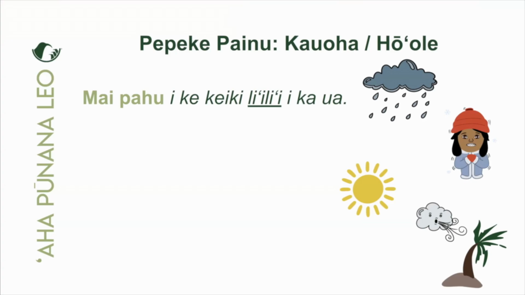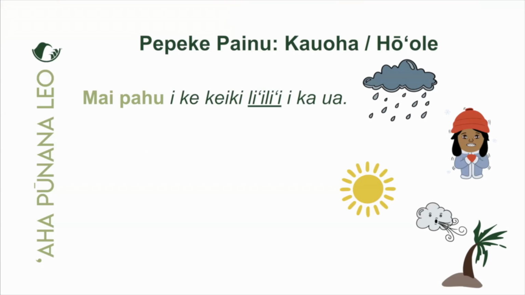Yeah, don't what? Mai pahu. Okay. Pahu means to push. Okay. So mai pahu ike keiki. Yeah, don't push the keiki. What kind of keiki? Ke keiki li'i li'i. This is a very small keiki, a little child. Yeah. In what? Ikaua, mai pahu. Don't push the little keiki in the rain.